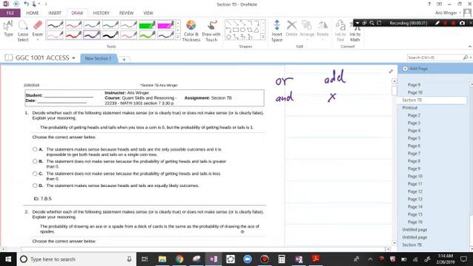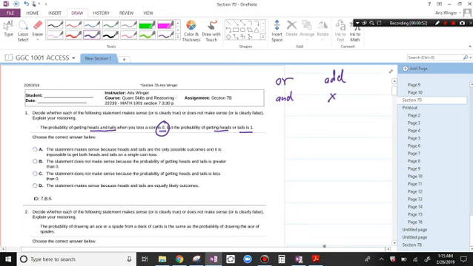Decide whether each of the following statements makes sense or is clearly true or does not make sense or is clearly false. Explain your reasoning. The probability of getting heads and tails when you toss a coin is 0, but the probability of getting heads or tails is 1. And this is true because when you flip a coin, you cannot get both heads and tails at the same time.